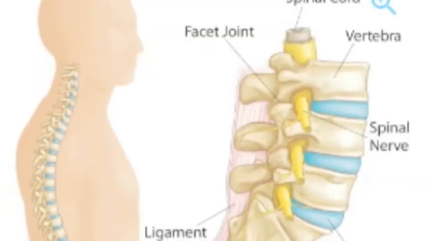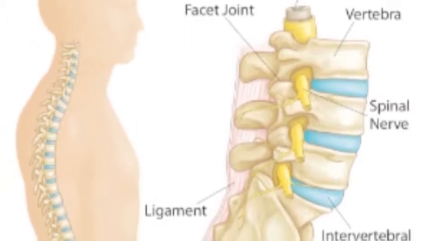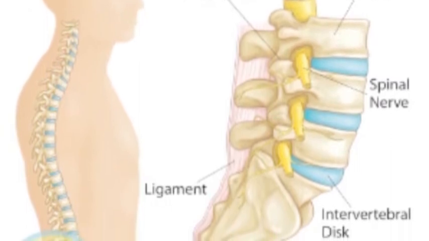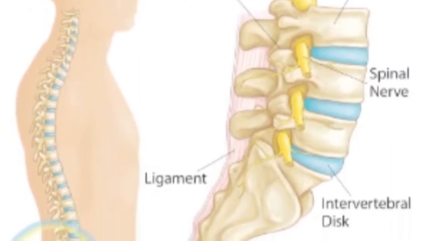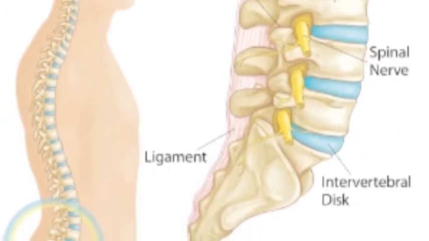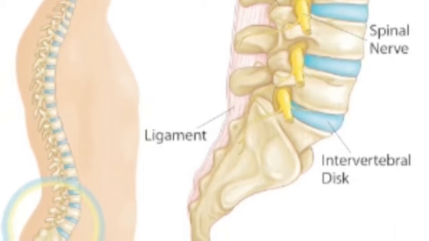The downward force of gravity causes sponge-like discs in between the vertebrae to lose moisture throughout the day. When we sleep, the moisture returns to the disc overnight, but not 100%. This adds up over a lifetime, and a person can lose between half an inch to 2 inches in height.